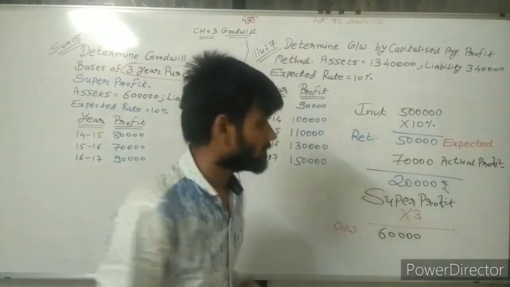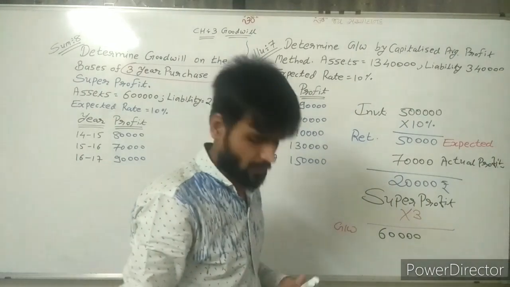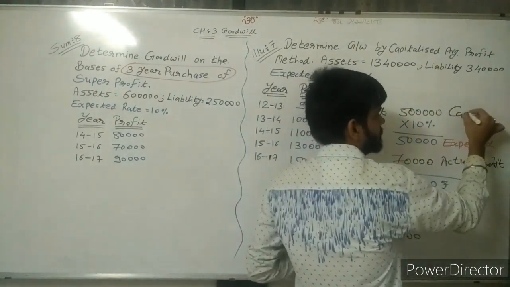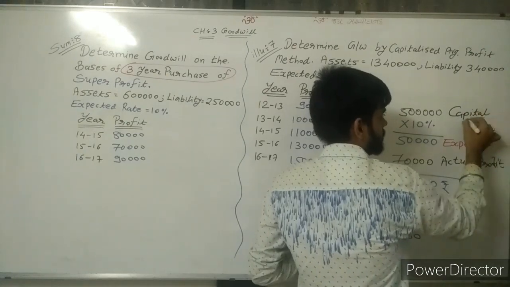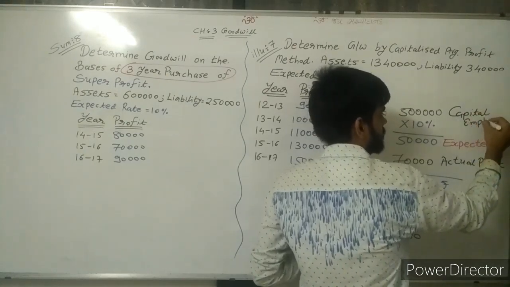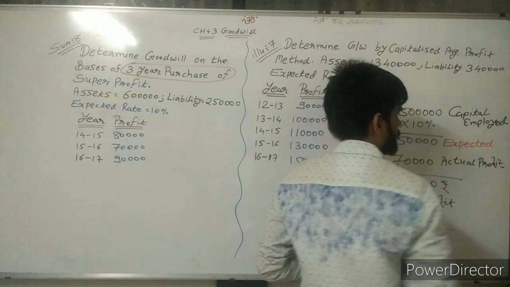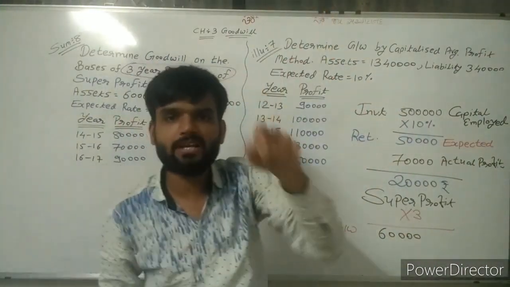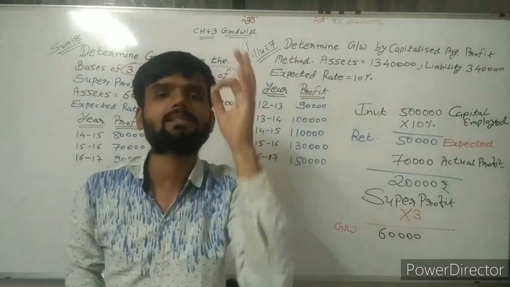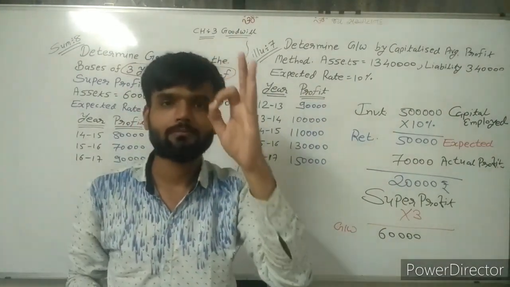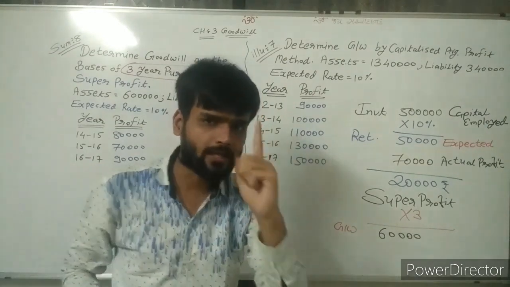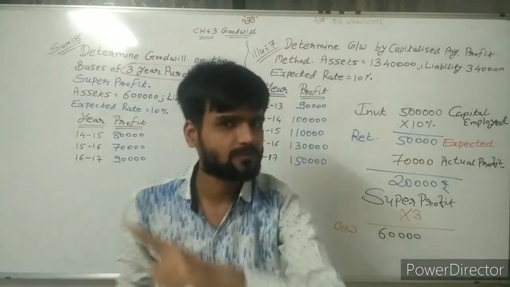Now this investment, we can say, is capital employed. This 5 lakh rupees is the investment. Its other name is capital employed, because now we need to find goodwill, and I am clearing these steps.